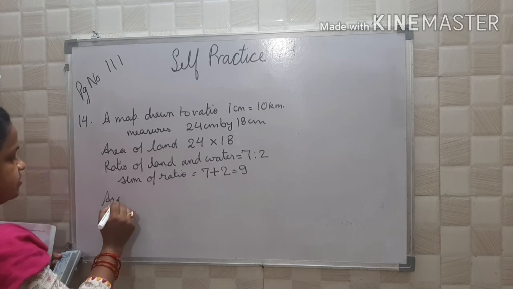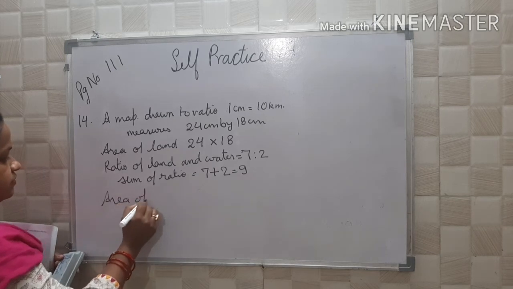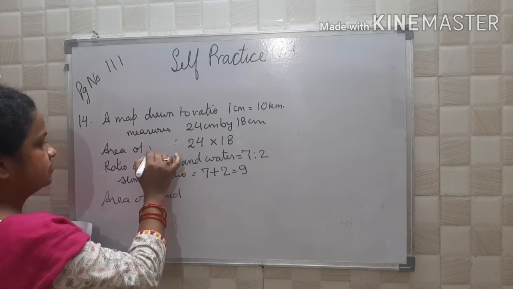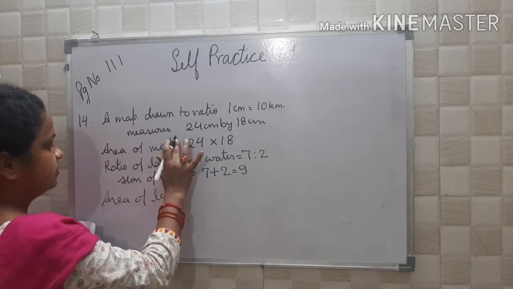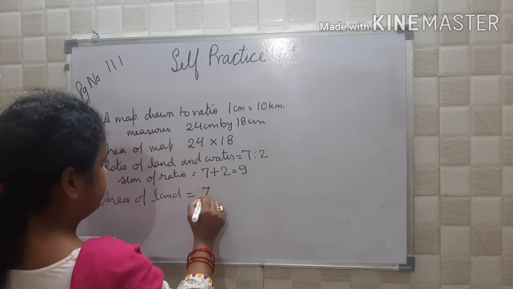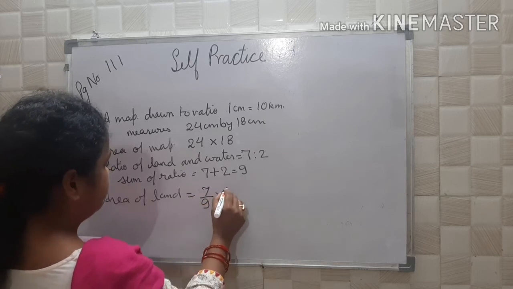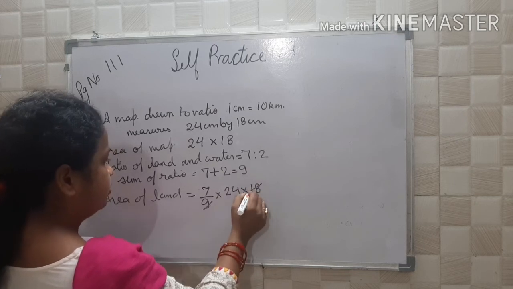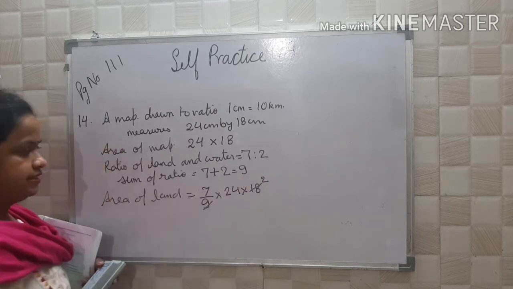Area of land will be how much? 7 upon 9 into 24 into 18. So 9 2s are 18.